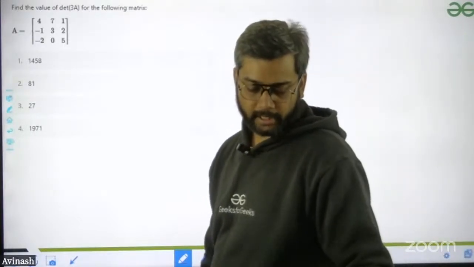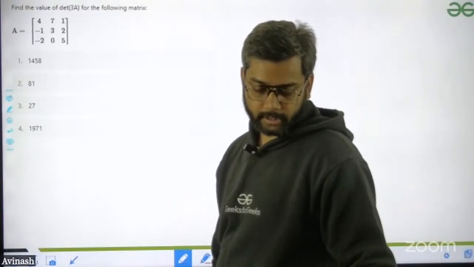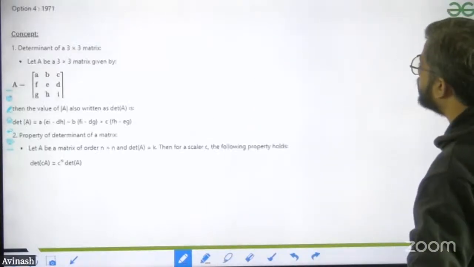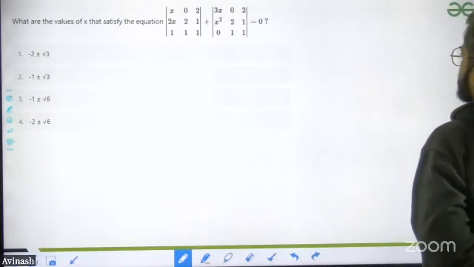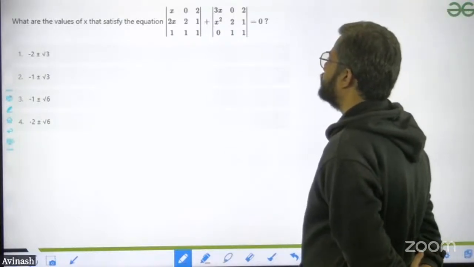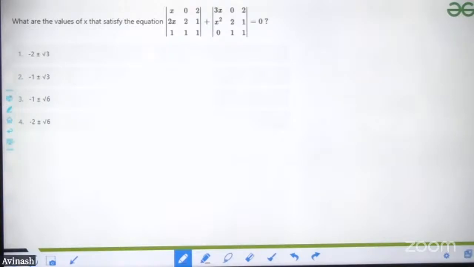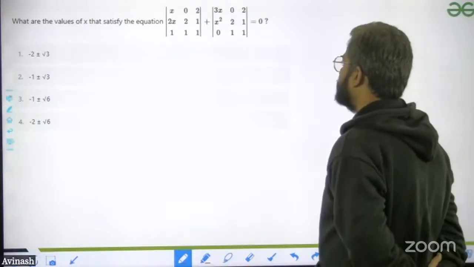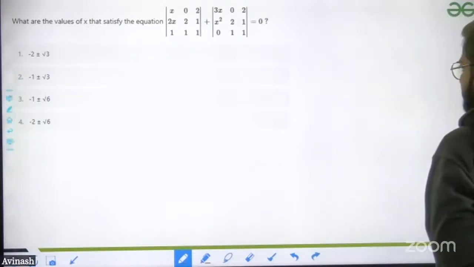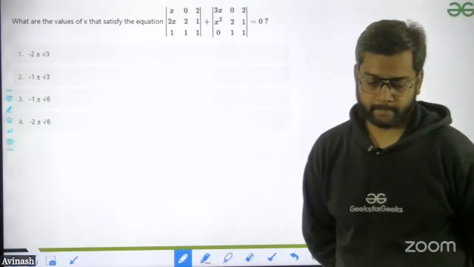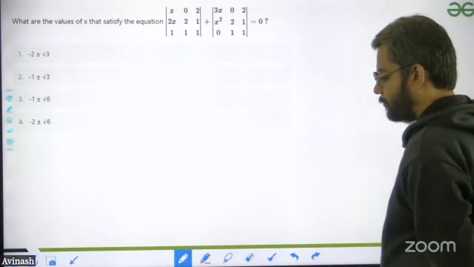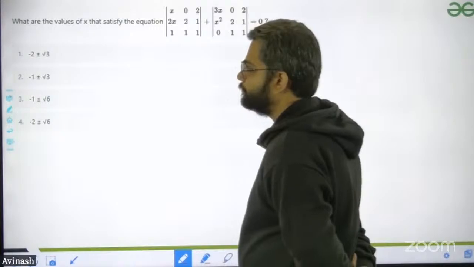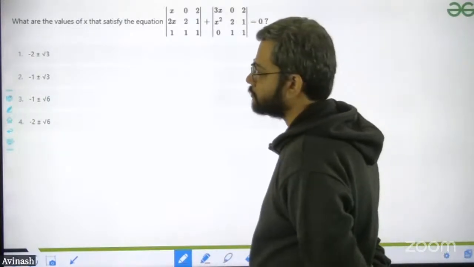Okay. Anyone has any doubt, any issue with this? Please let me know. Okay, quickly do the other problems. What is the value of x when x satisfies the equation, determinant of x 0 2, 2x 2 1, 1 1 1, plus 3x plus 3x 0 2, x square 2 1, 0 1 1, is equal to 0? Give me the answer.